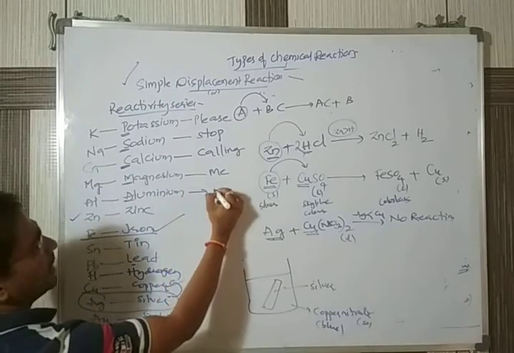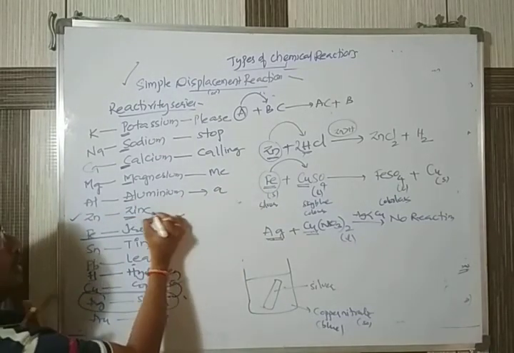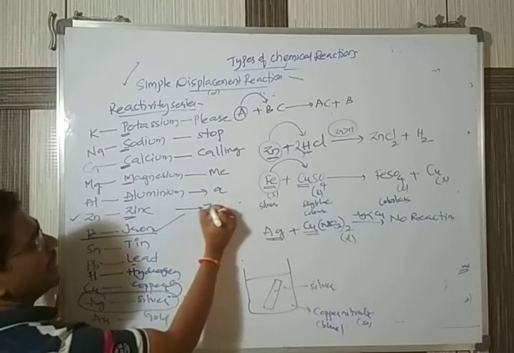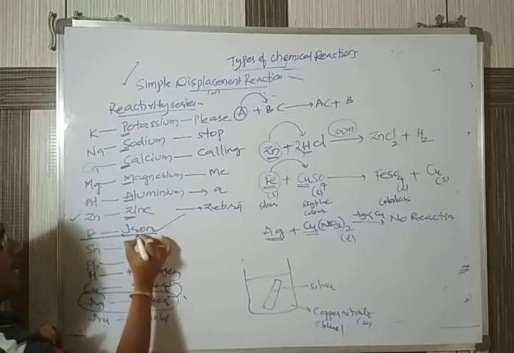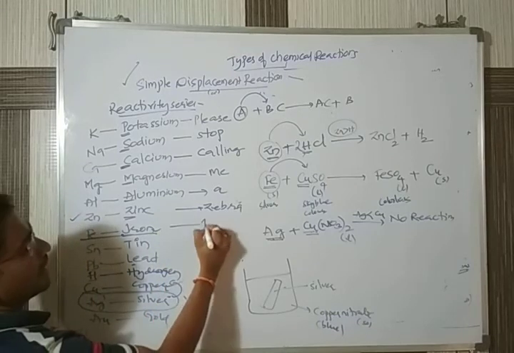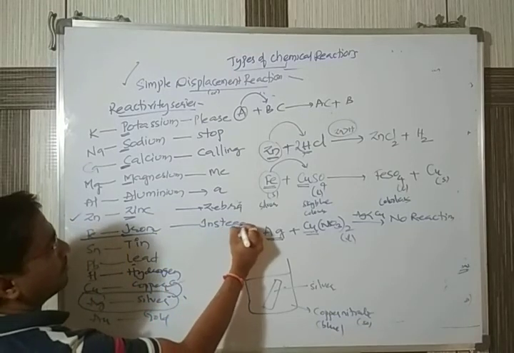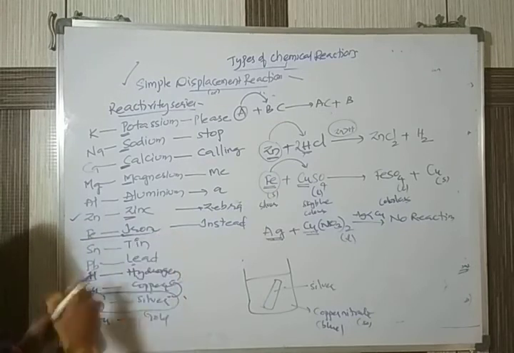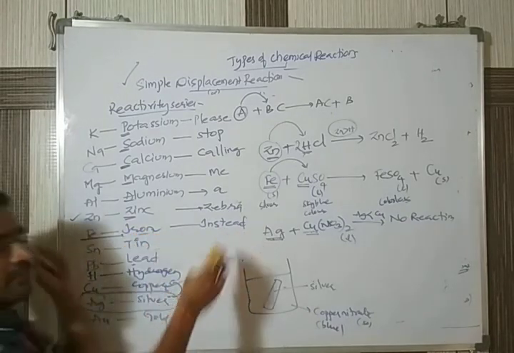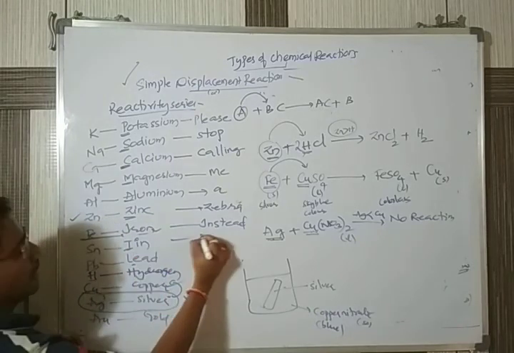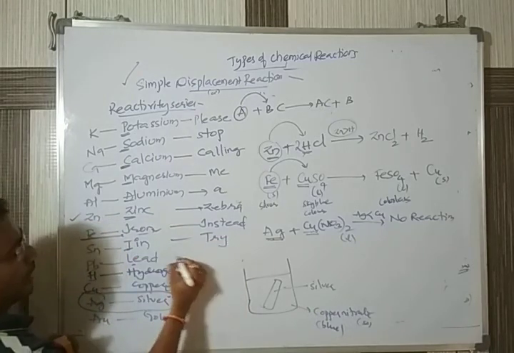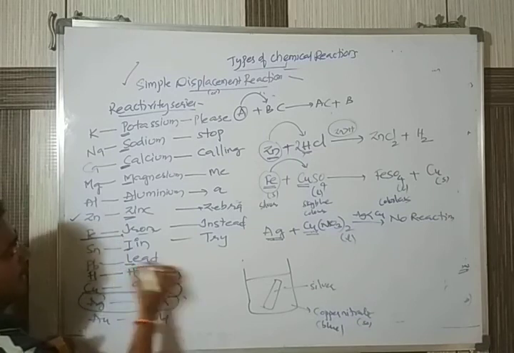A, aluminium, calling me A. Z, zebra. Next I, instead. T, try.